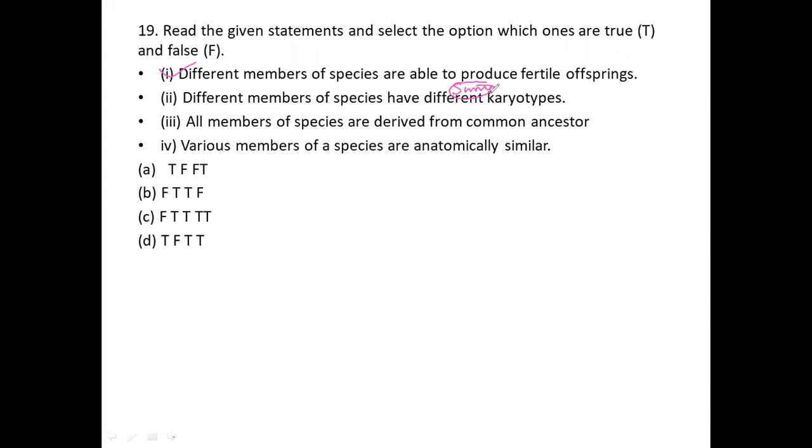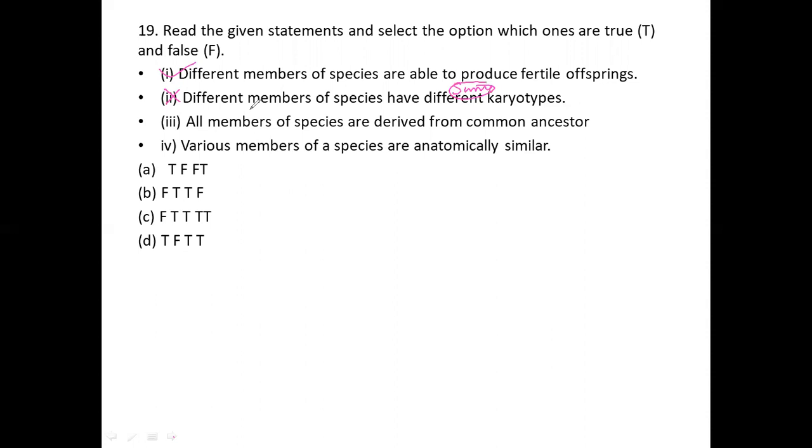What do you mean by karyotype? Karyotype is the genetic material, and it is similar within the same species. If it is not similar, it is wrong. Next, all the members of a species are derived from common ancestors. Of course, we are also derived from ancestors, so different species are derived from common ancestors.